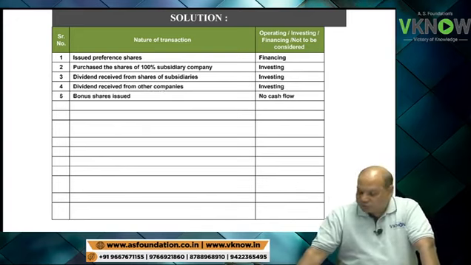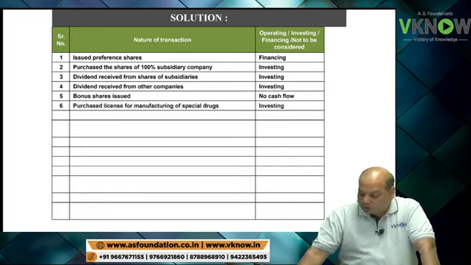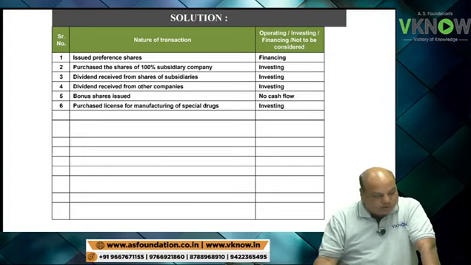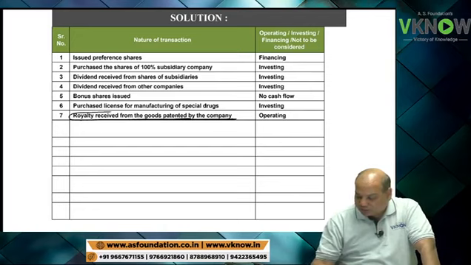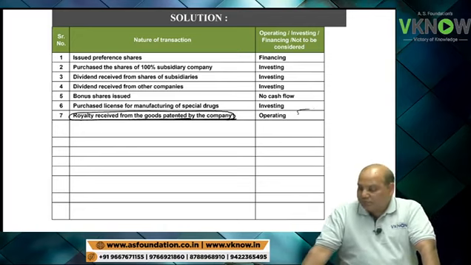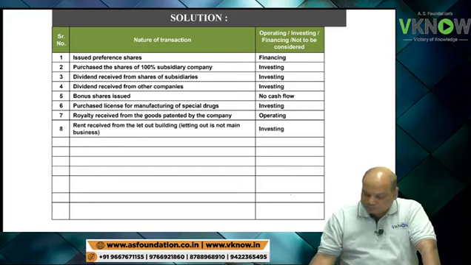Bonus share issued, not cash flow, non-cash flow. Point 6. Purchased license for manufacturing of special drug. This is intangible asset purchased. Investing activity. Royalty received from the goods patented by the company. Royalty income is operating income, operating cash flow.